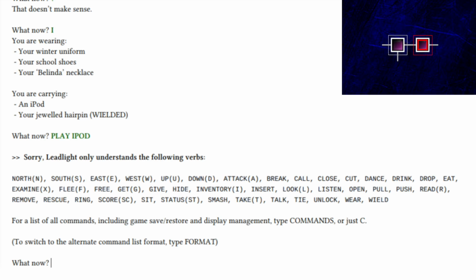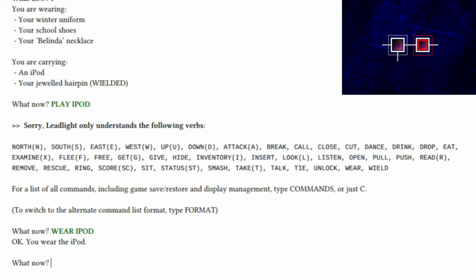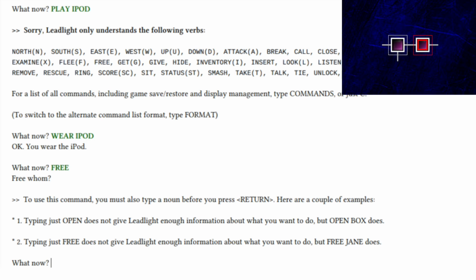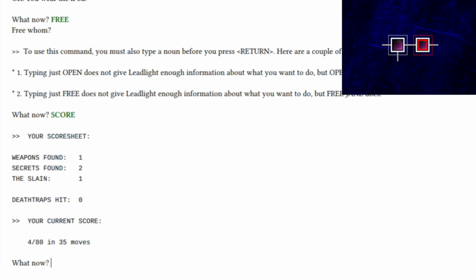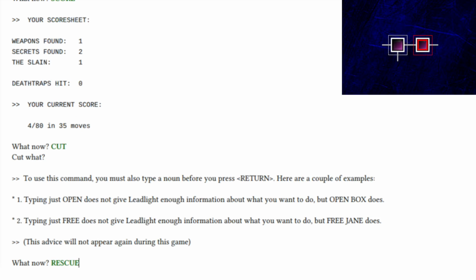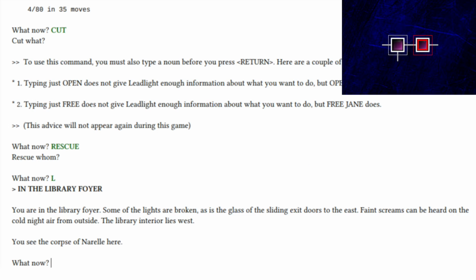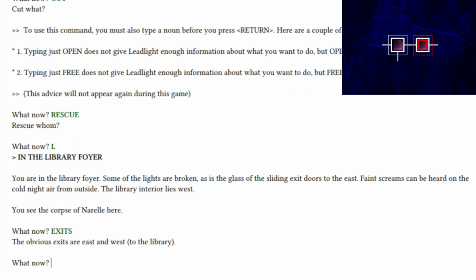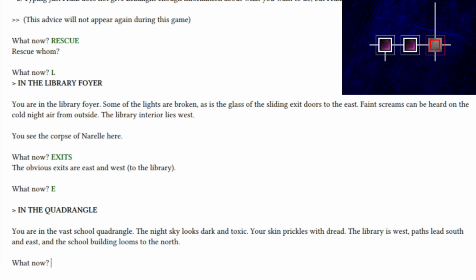One of the complaints about the original Leadlight was its inaccessibility, not in gameplay terms, but in technical terms, because it was written for the Apple II. However, in my opinion, a lot of that complaint is addressed by the fact that it can be played in any web browser via the ActiveGS emulator. So, given that most people can access the original version of the game if they wanted to, what advantages did you see to porting it to the more common platform of Inform?